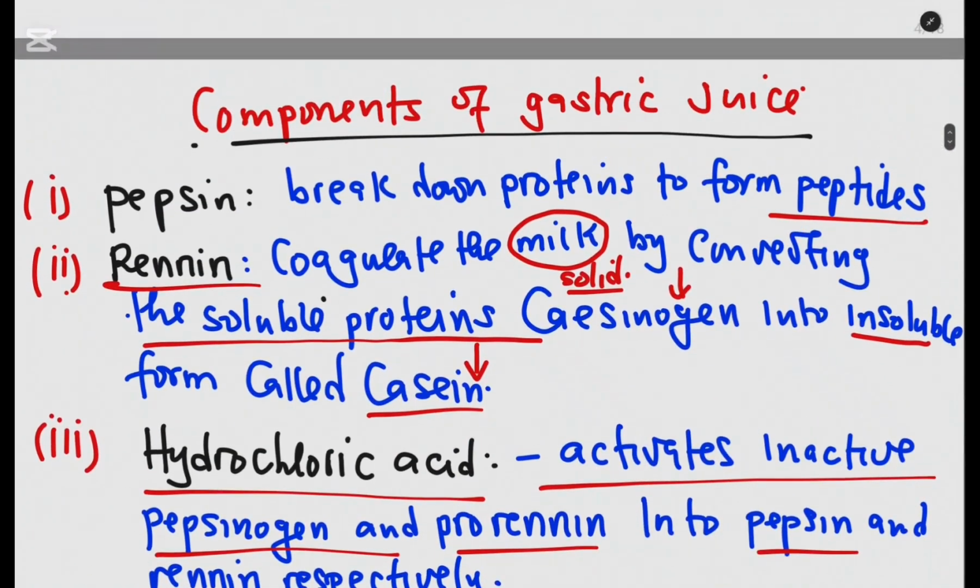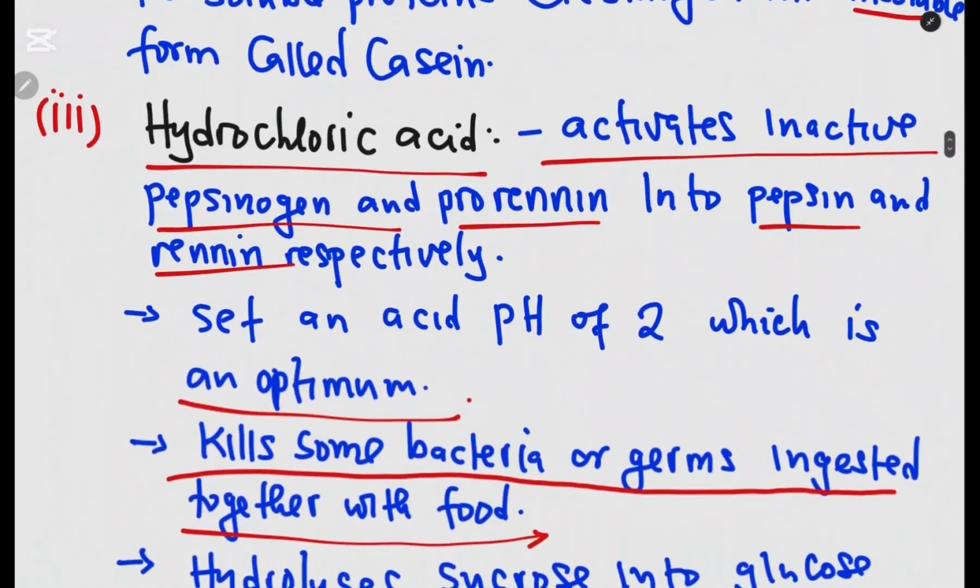So in the stomach, digestion of protein starts. Only proteins. Of the three nutrients that we have, that is carbohydrates, lipids, and also proteins, only digestion of protein takes place in the stomach, and this is because the pH in the stomach is acidic, and therefore only pepsin can work in the stomach. Very important. And in this case, digestion of carbohydrate does not occur due to the pH. Okay, so very important to understand that.